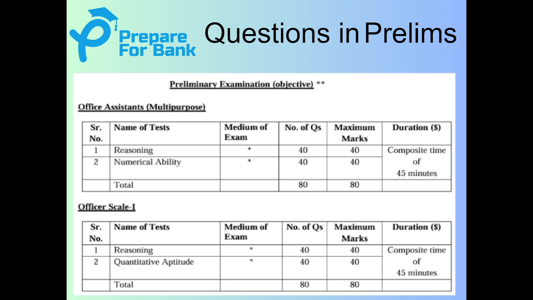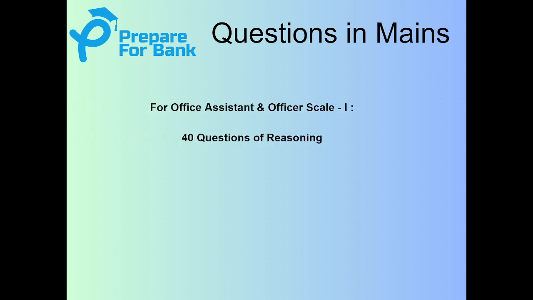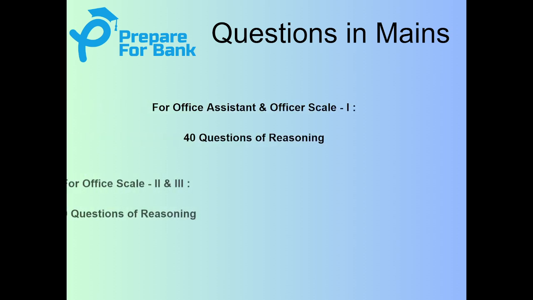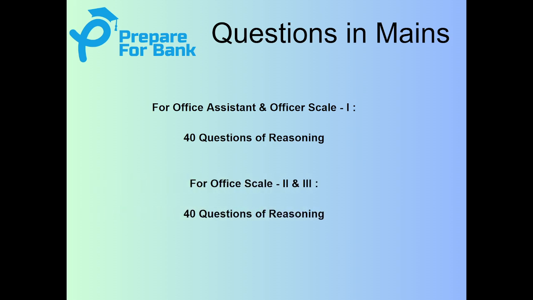Now move on to the questions for the mains. In mains we have 40 questions again for the reasoning, and that will be the same for the office assistant, officer scale 1, officer scale 2 and officer scale 3 as well. So these are the number of questions that will be asked in the mains examination.